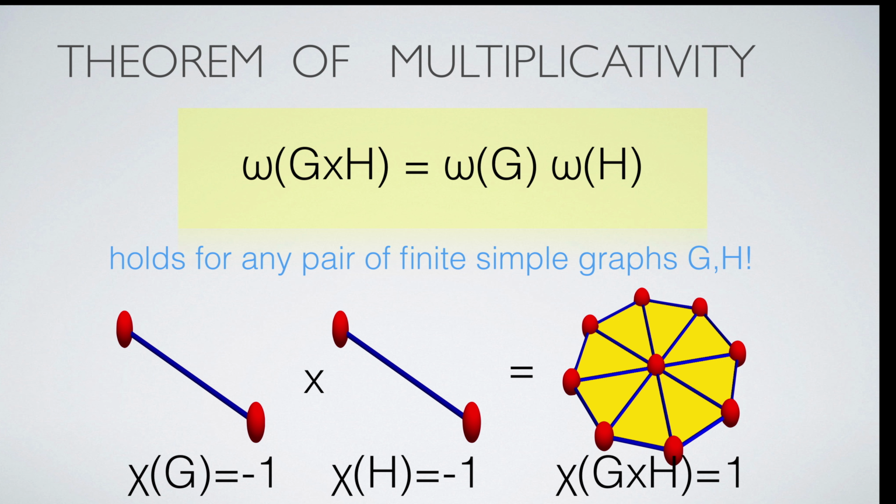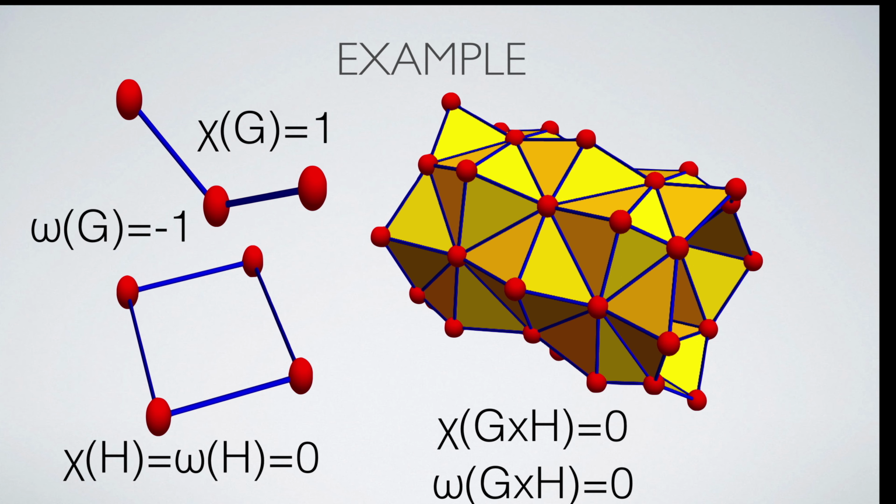It satisfies the Kuhn-Neff formula for cohomology. Here is an example of a product of a line graph, a discrete interval, and a circular graph, a discrete circle. The resulting graph is a discrete cylinder. The Euler characteristic of the line graph is 1. The Euler characteristic of the second graph is 0. The cylinder has Euler characteristic 0. Similarly, the Wu characteristic of the first graph is -1. The Wu characteristic of the circle is 0 and the cylinder again has Wu characteristic 0.